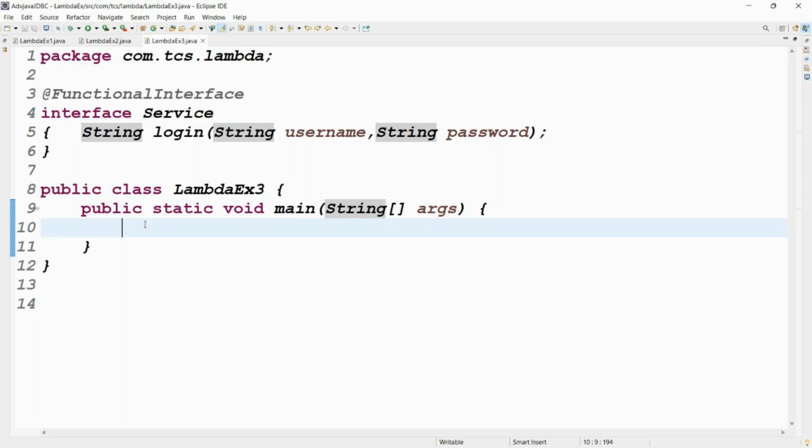But to check this username and password, you require an if else condition, right? If else conditions mean how many lines of code do we have to write? Four lines: if SOP, else SOP. But I told you a lambda expression can take only one expression. So here we will not write if else. Without if else, we need to check the username and password in a single expression.